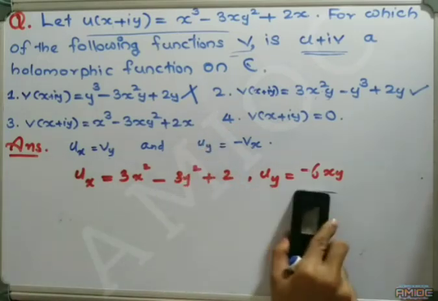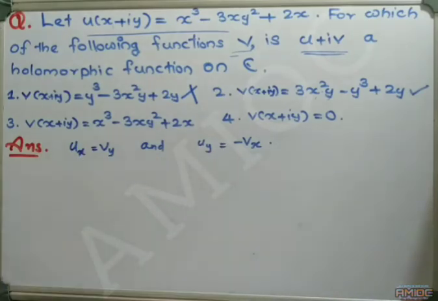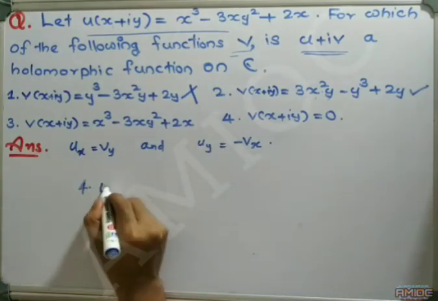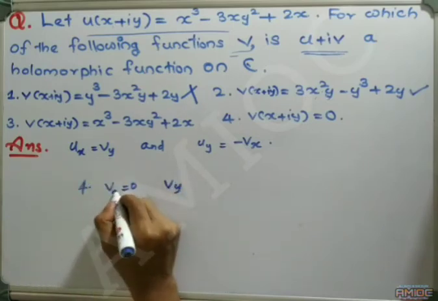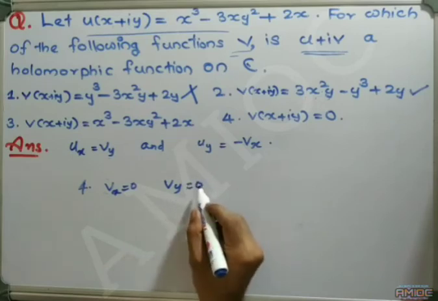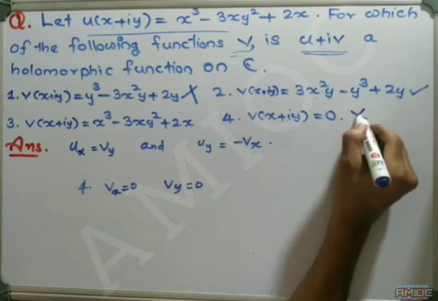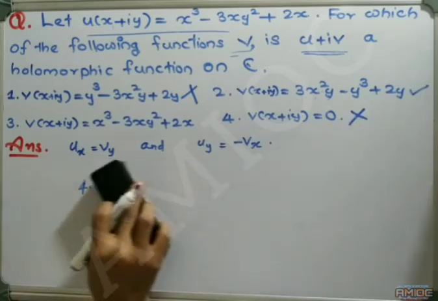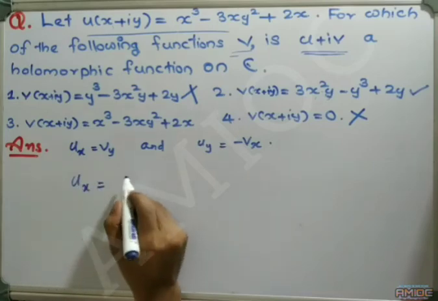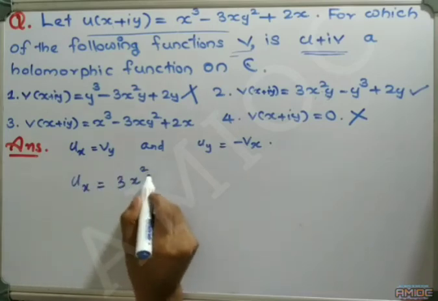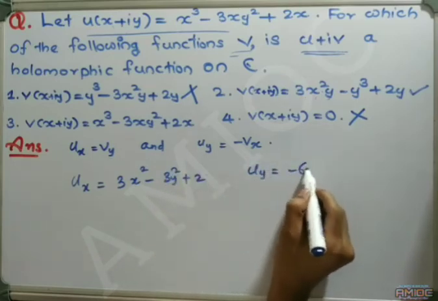If we look at the Cauchy-Riemann equations for the fourth option, vx equal to 0 and vy equal to 0, which is not equal to the ux and uy we have found. Therefore, the fourth option is also false. Our ux is 3x square minus 3y square plus 2 and uy is minus 6xy.